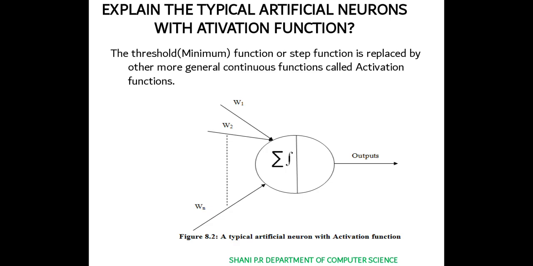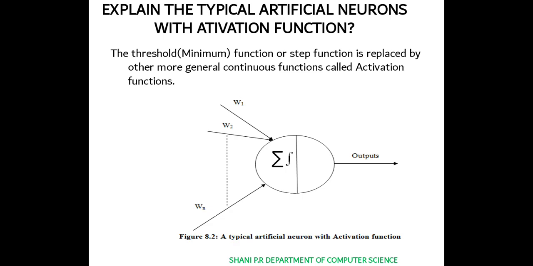So here you can see that we have the input values and n number of weights, that is W1, W2 to Wn. So we have n number of weighted inputs. This is nothing but a combination function. So here we have a simple summation.